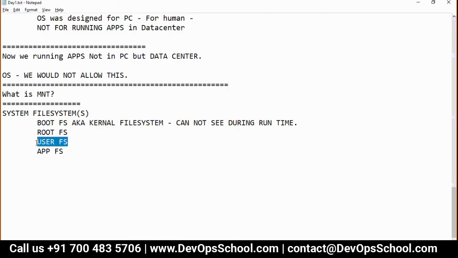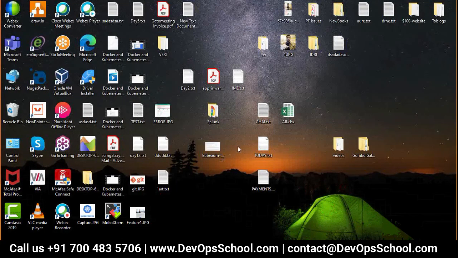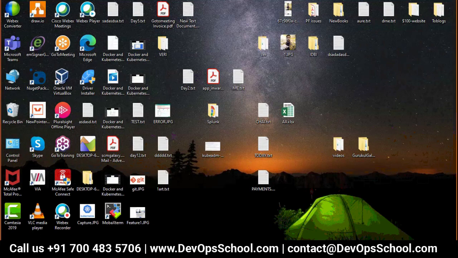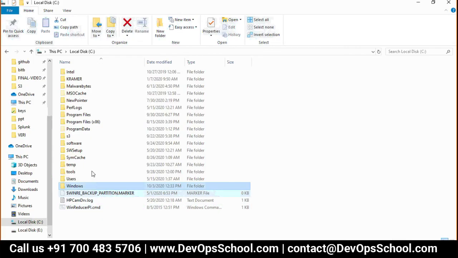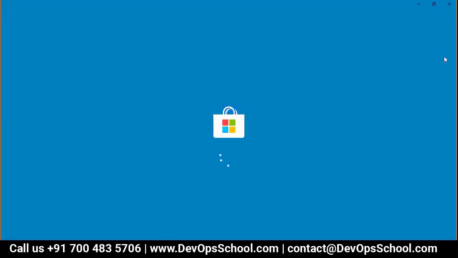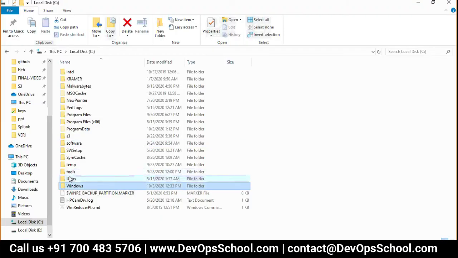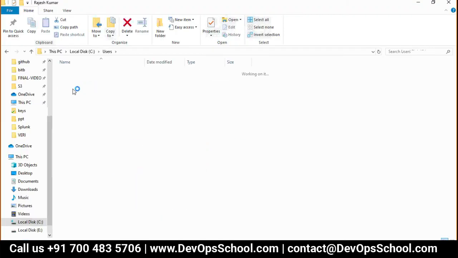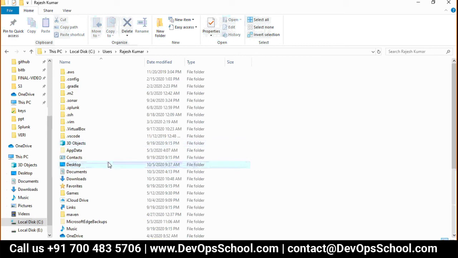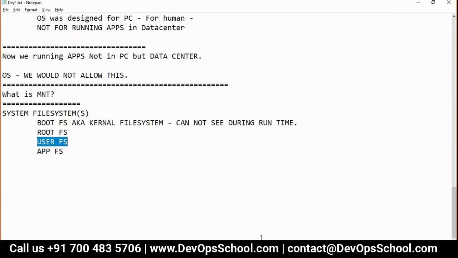Now what is the user file system? Like my desktop, this is the Rajesh user account. Can I see it? Yes, because I have logged in. This is my file system. If I go to this directory under Users, Rajesh Kumar, only Rajesh Kumar can see this, or the root. Not any other normal account can see this. So this is called the user file system.